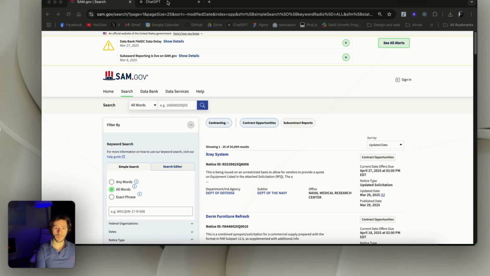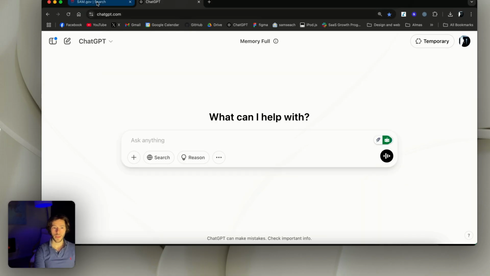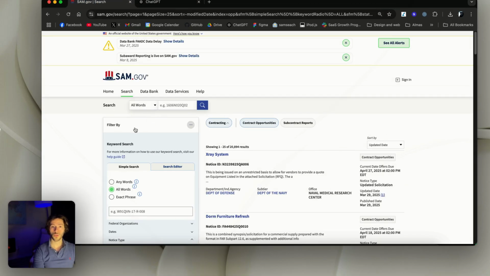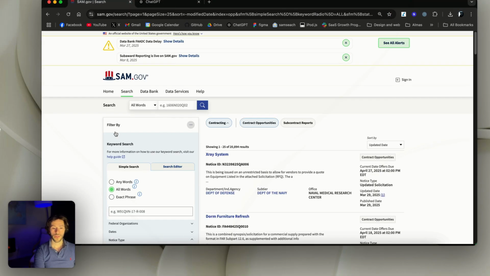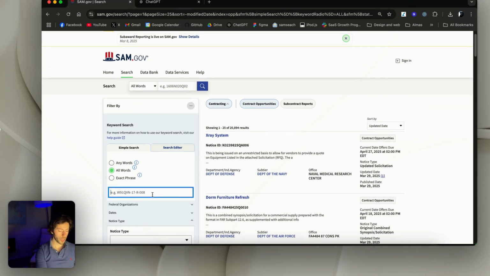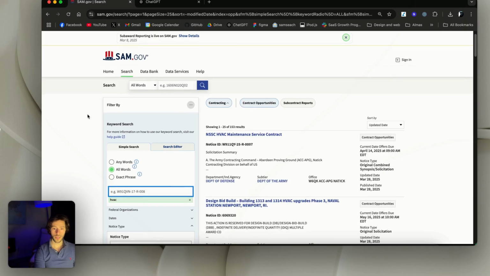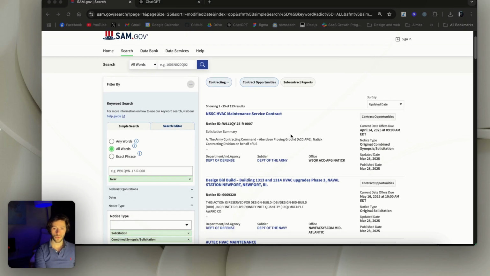So let's get started. The first tool that we're going to talk about is obviously ChatGPT. Now the way that we're going to do it is that we're going to try to use SAM.gov and ChatGPT at the same time and see how we can find the contract, understand the contract, and then generate a proposal to the contract and find subcontractors that are going to help us do the job. Starting with finding the contract, we're going to go on here and look for HVAC contracts, and then we're just going to choose a random one.